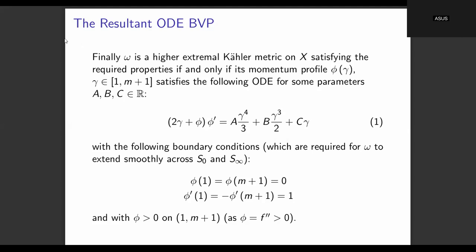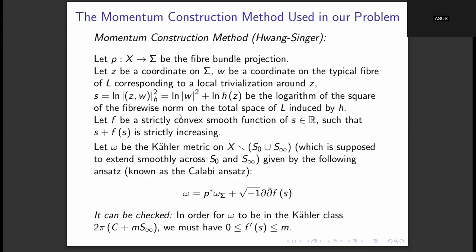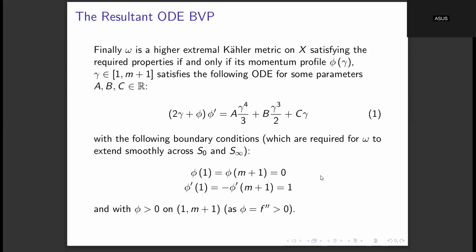So the main idea in this momentum construction is that it boils down the problem of finding this higher extremal Kähler metric to solving this ODE boundary value problem. So the problem which we had originally of finding a higher extremal Kähler metric omega, which belongs to the scalar class, by the momentum construction method now boils down to solving this ODE boundary value problem for the momentum profile of that metric.